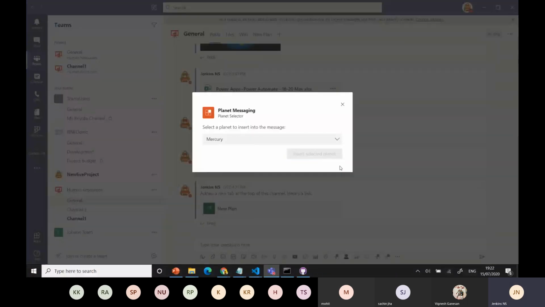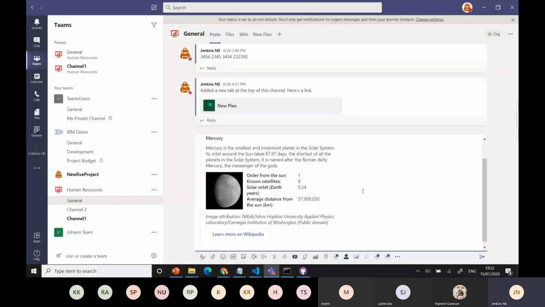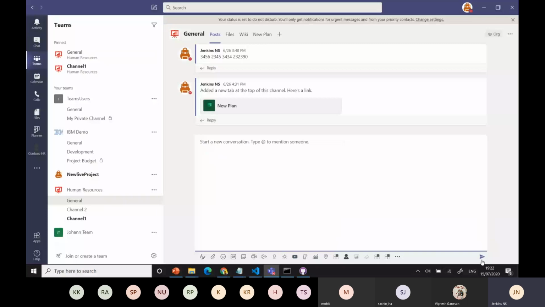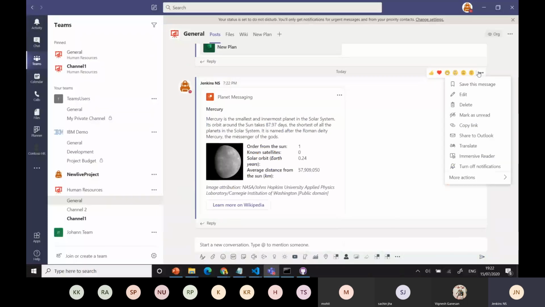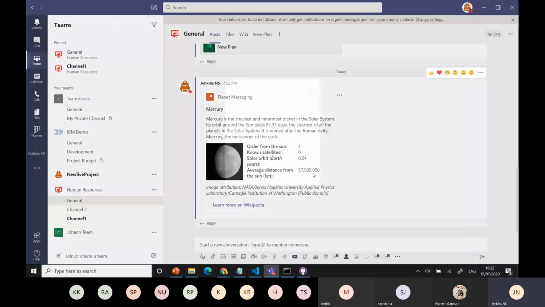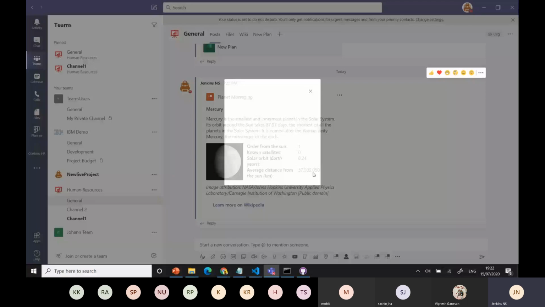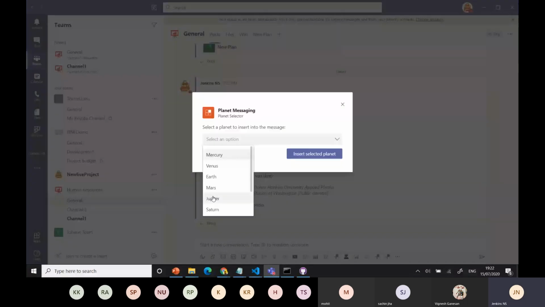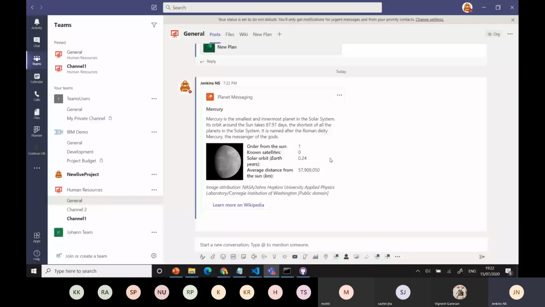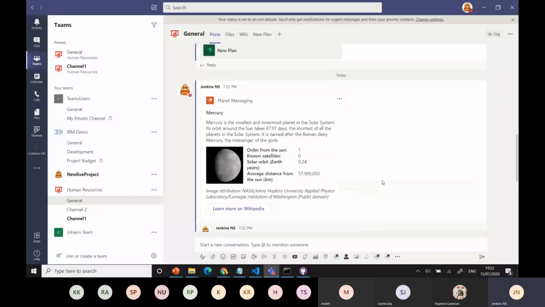So Mercury and insert it. I get the data. Same way, whenever I send it to the user, I can send the action part also. I can use the Planet Esperanto, right? One second, which one is loading? Yeah, correct. If you want to reply from the action part, you can also reply. Got it, right? I hope everyone understands here.